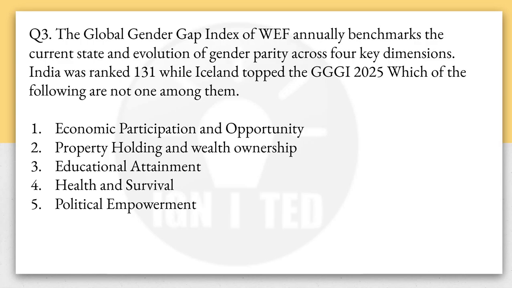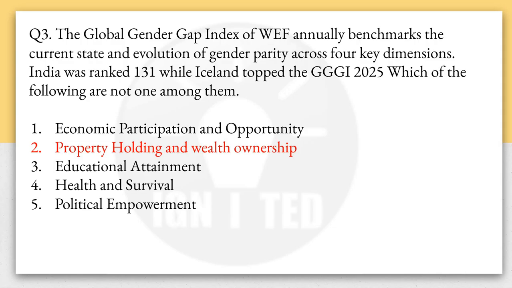Now, which of the following are not among them? Economic participation and opportunity, property holding and wealth ownership by women, educational attainment, health and survival, political empowerment. So, what is not included while preparing the Global Gender Gap Index? The answer to that will be property holding and wealth ownership.